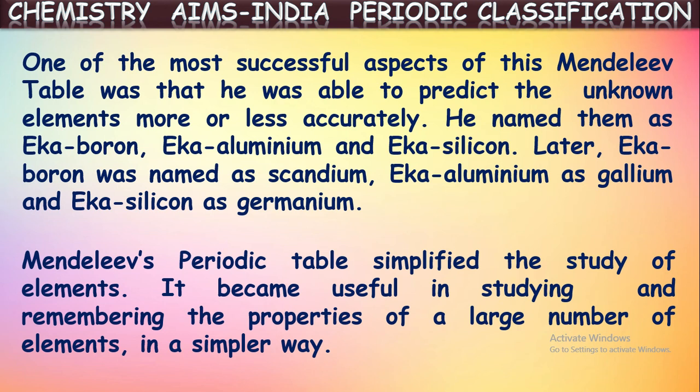These are the most successful points in Mendeleev's periodic table. One more we can say, he was the first scientist who could classify all the available elements at that time. Almost 63 elements were known at the time while he tried to classify. All the elements he tried to classify and arranged in his periodic table. That's the most successful point we can say in this.